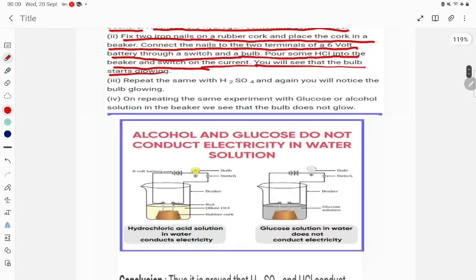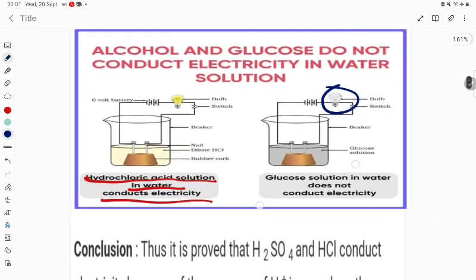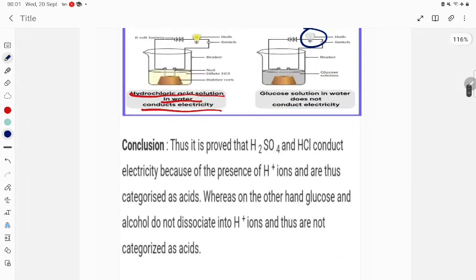So here see the activity. Hydrochloric acid solution in water conducts electricity, student. Repeat the same with H2SO4. Again you will notice the bulb glowing. So H2SO4 is also acid. Now see the another one. On repeating the same experiment with the glucose and alcohol solution in the beaker, we see that the bulb does not glow. Here you see the bulb is not glowing. Why? Because it is not providing the ion.